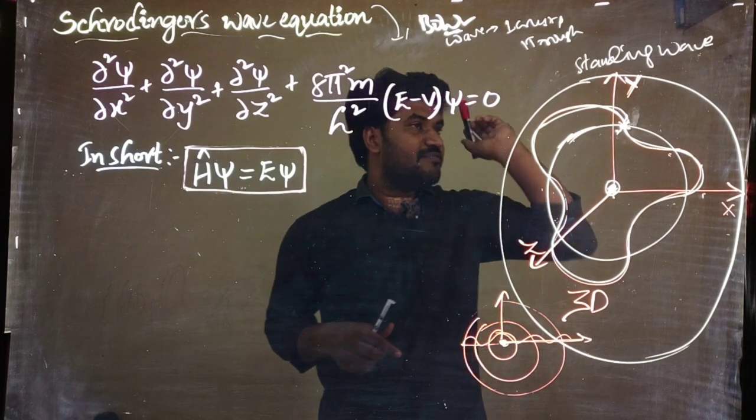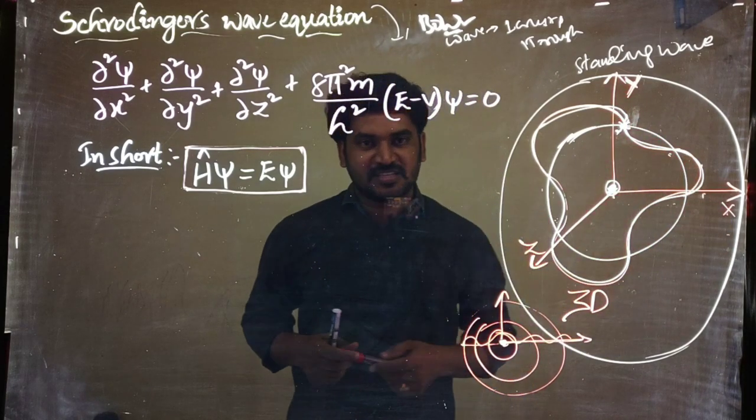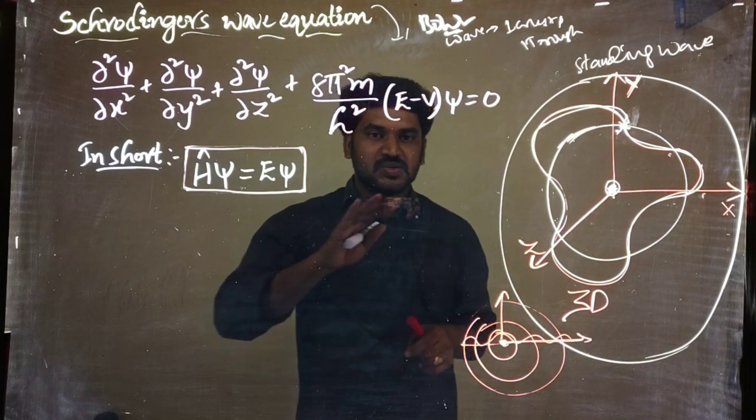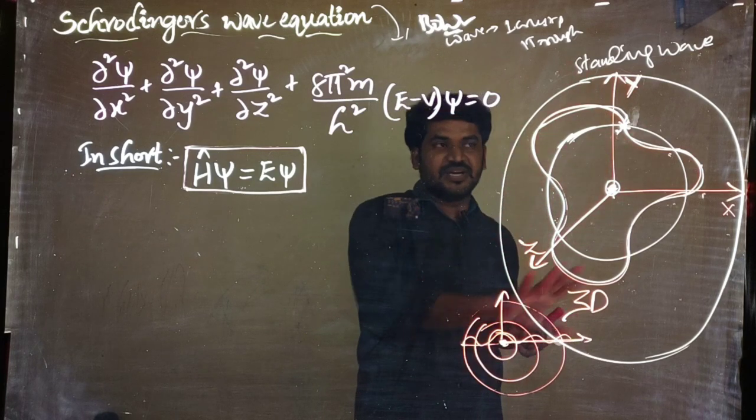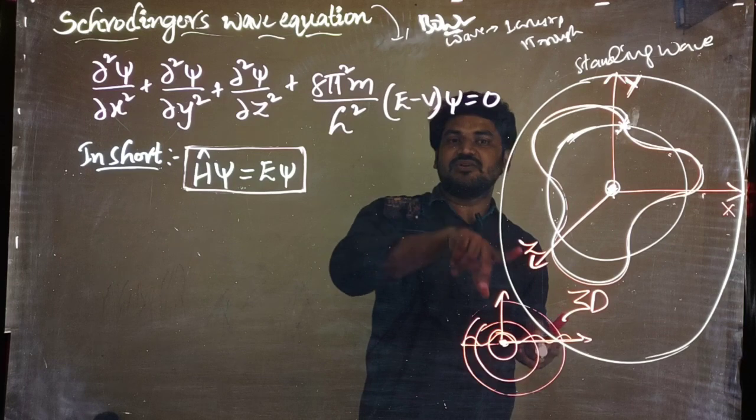That is, the wave is moving in the x axis, y axis, and z axis also. So based on these aspects, Schrodinger gave one equation that we call Schrodinger's wave equation.